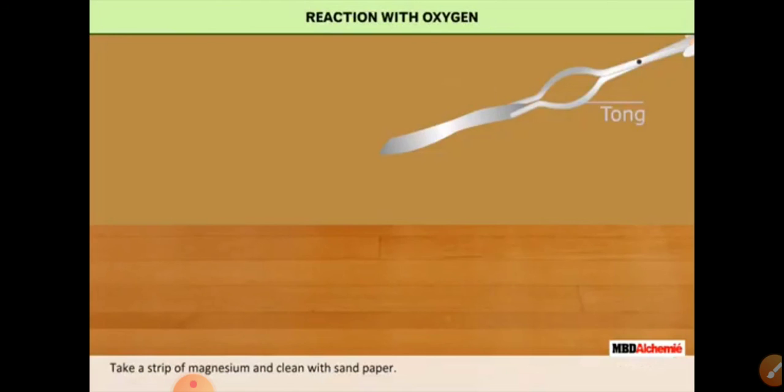Melting points and boiling points. Generally, metals have high melting points and boiling points. The exceptions are mercury, gallium, sodium and potassium. So these are some physical properties of metals and non-metals.